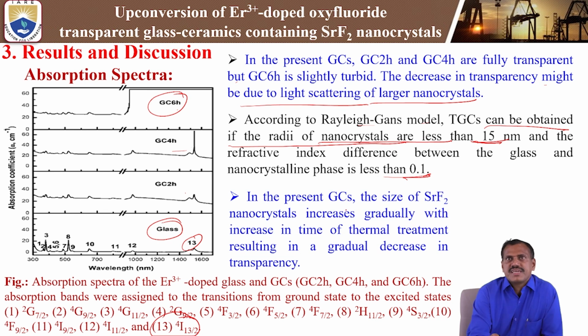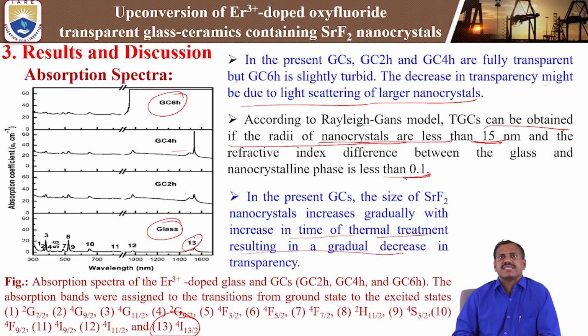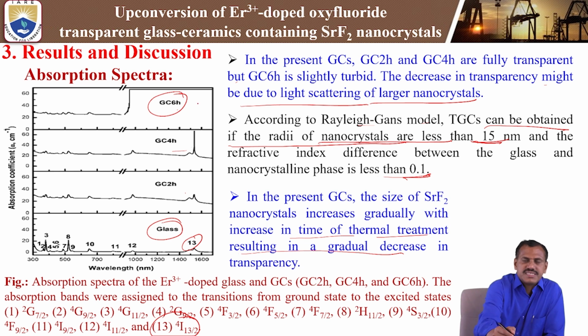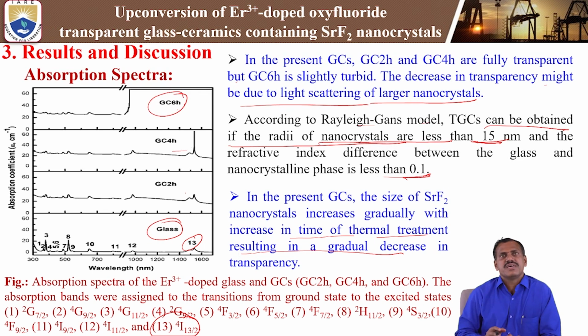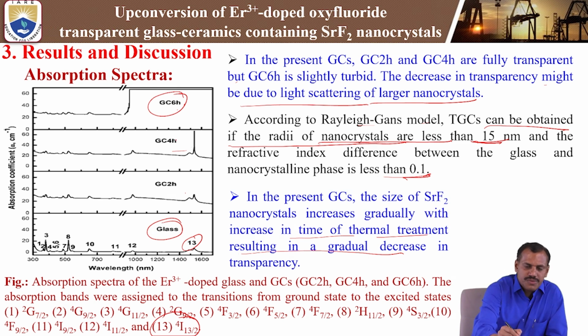In the parent glass ceramics, the size of the strontium fluoride nanocrystals increases gradually with increasing thermal treatment time, resulting in a gradual decrease in transparency. While increasing the time to 2 hours and 4 hours, okay. After 6 hours, it will be completely opaque, that means completely ceramics, not transparent glass ceramics. If you increase it further, the transparency will be lost, and it will show an opaque or turbid nature. That is why we need particularly up to 4 hours only.